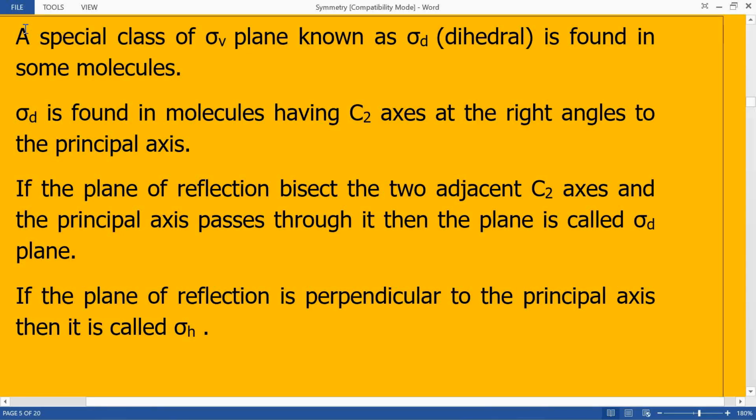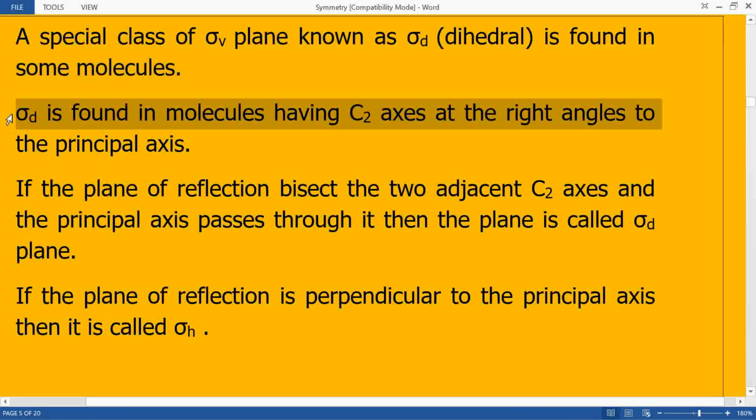Now there is a special class of sigma V plane which is known as sigma D. D stands here for dihedral, and this type of plane is found only in some molecules.